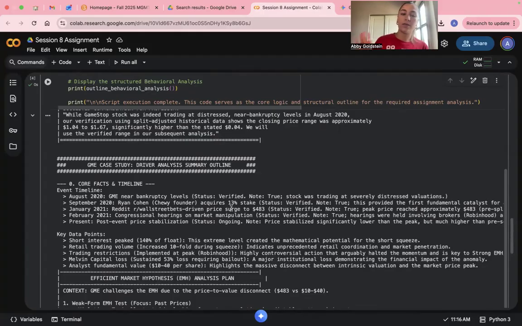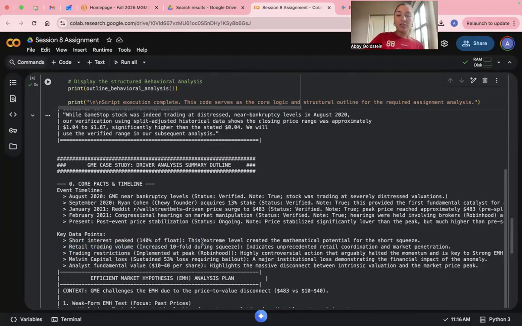So the key facts laid out in our code repository output confirm the event's mechanics. The short interest, meaning the bets against the company, peaked at an extreme 140% of the public share float. This created the mechanical potential for the squeeze. Next, the price surge was driven by an unprecedented tenfold increase in retail trading volume, coordinated largely through platforms like Reddit, just stated right here.